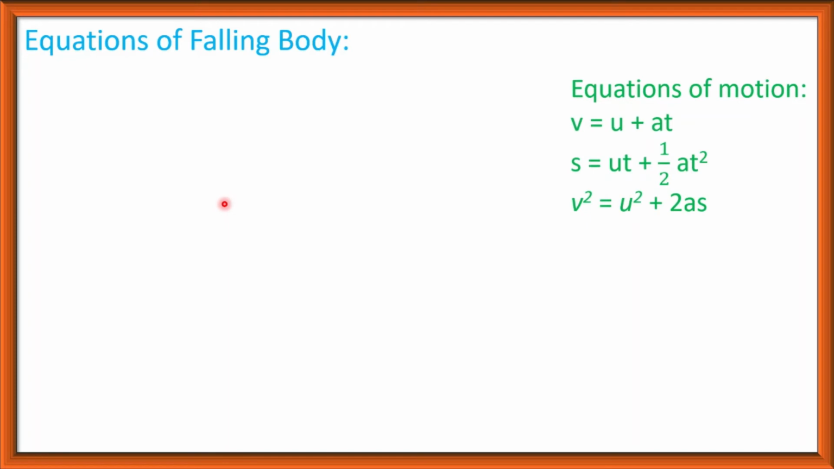Now equations of falling body. Already we know equations of motion. v is equal to u plus at. Here v is the final velocity, u initial velocity, a uniform acceleration, and t time. So after time t, if an object moves with uniform initial velocity u and with uniform acceleration a, after time t its final velocity v will be v is equal to u plus at.